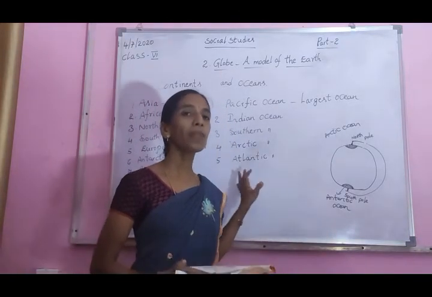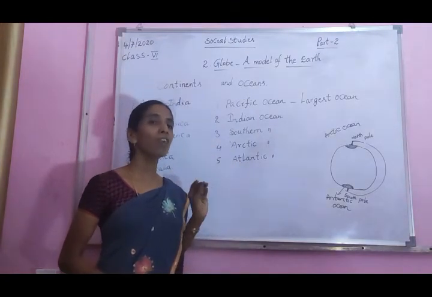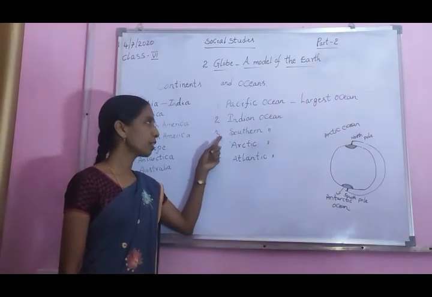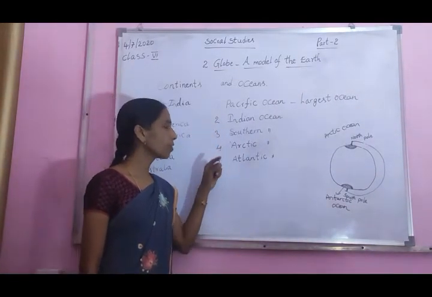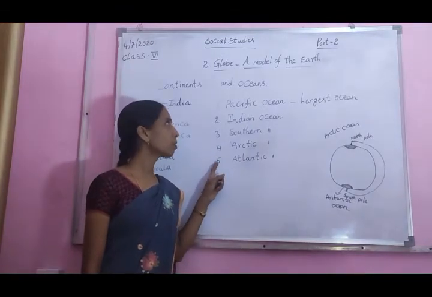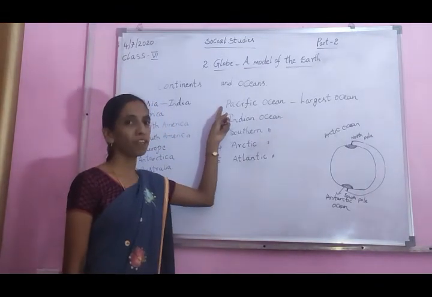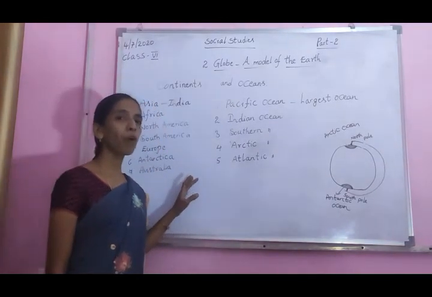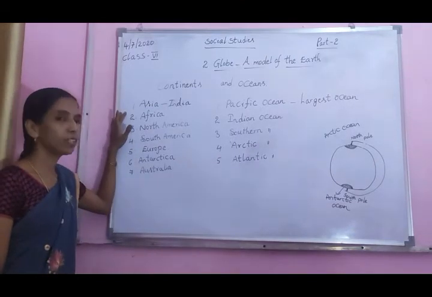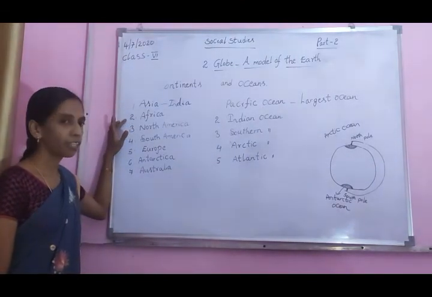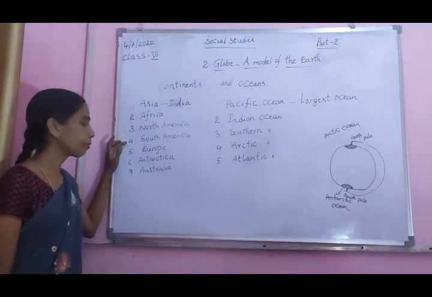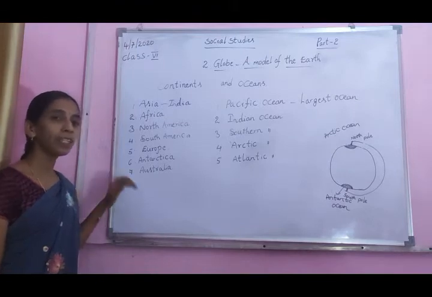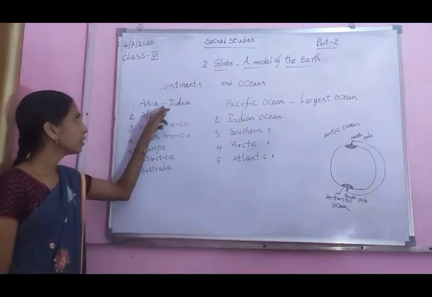Are you understood? How many oceans are there? There are 5 oceans: Pacific Ocean, Indian Ocean, Southern Ocean, Arctic Ocean and Atlantic Ocean. Which is the largest ocean? Pacific Ocean. How many continents are there? 7 continents: Asia, Africa, North America, South America, Europe, Antarctica and Australia. India is located in which continent? Asia.